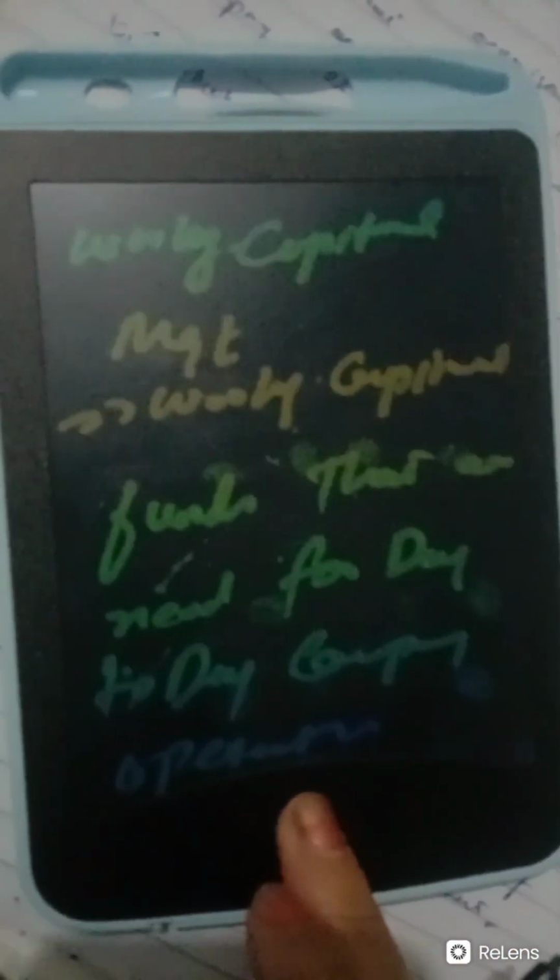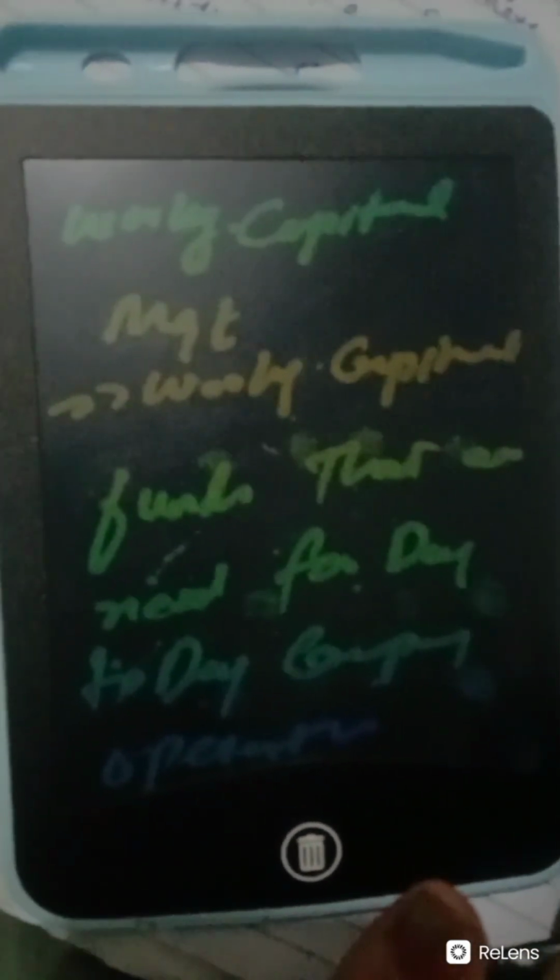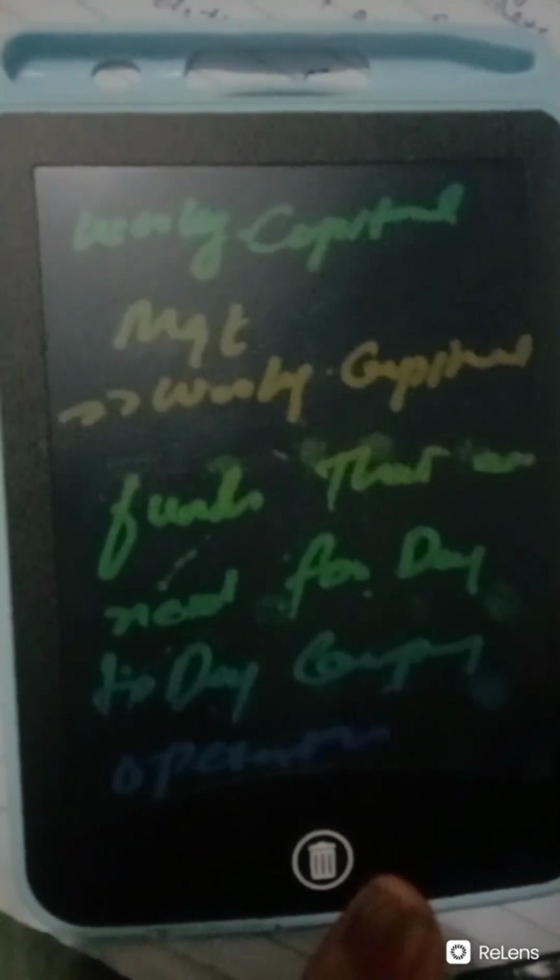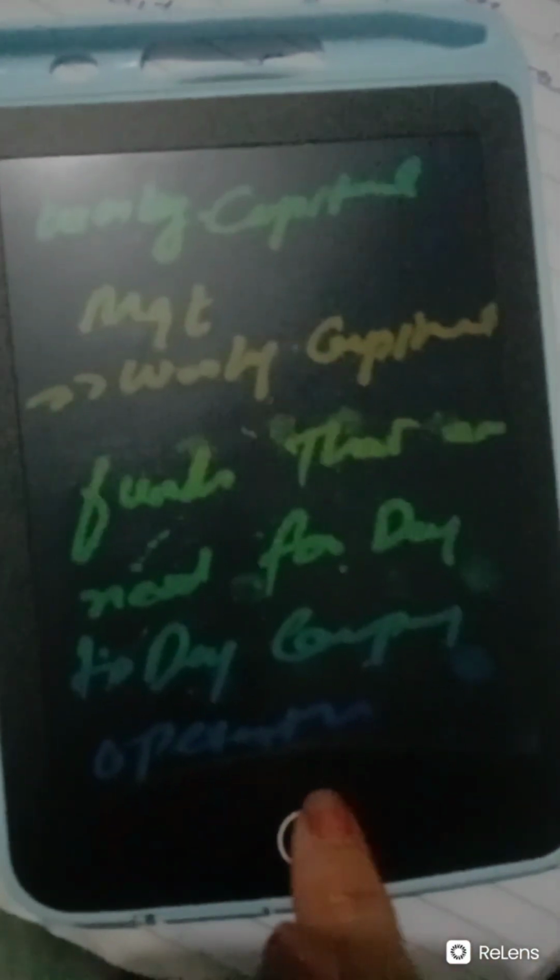These are the funds that are needed for day-to-day company operations. Day-to-day company operations means these are the funds that are necessary for the smooth daily functioning of a company. Okay. Our next terminology is gross working capital.